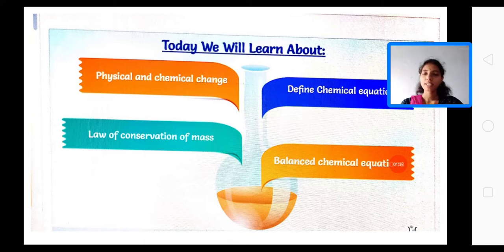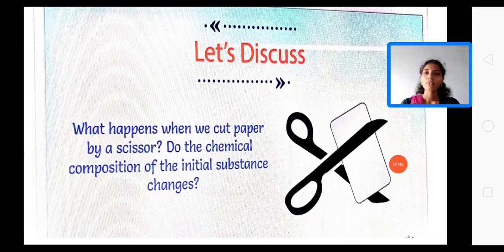Before discussing chemical reactions, we have to know the difference between physical changes and chemical changes. Look here. What happens when we cut paper with a scissor? Does the chemical composition of the initial substance change?